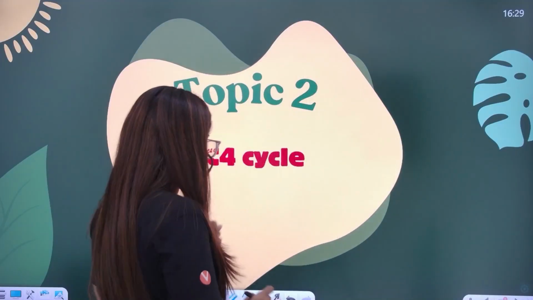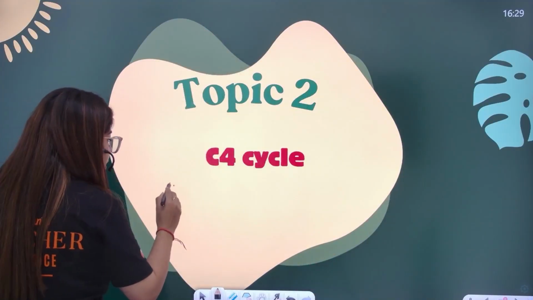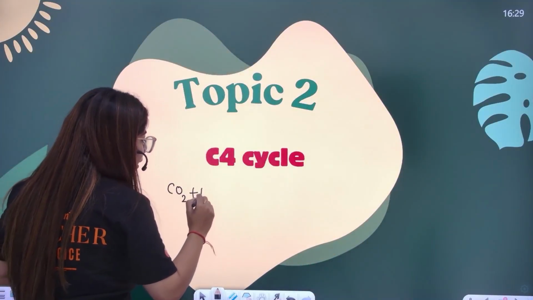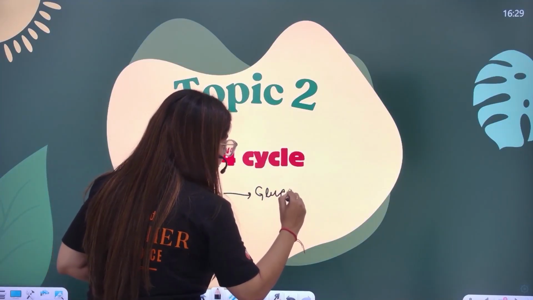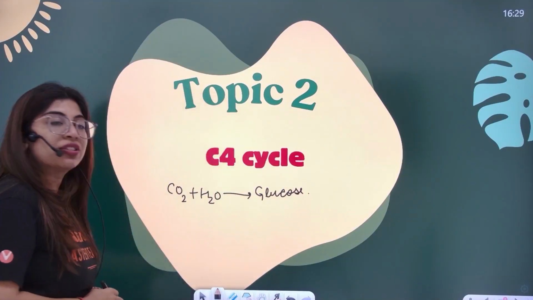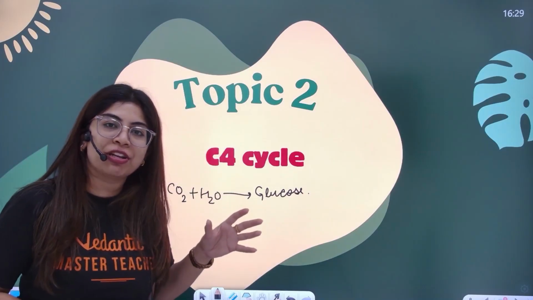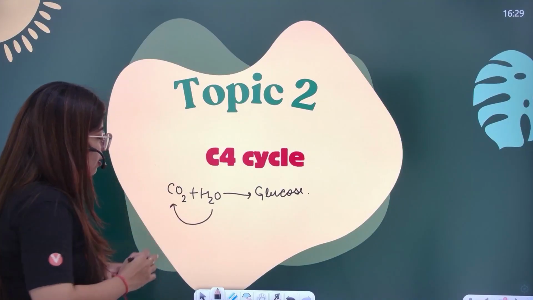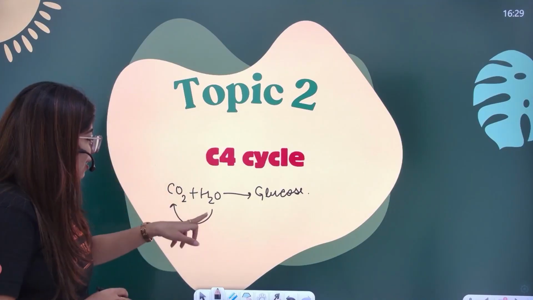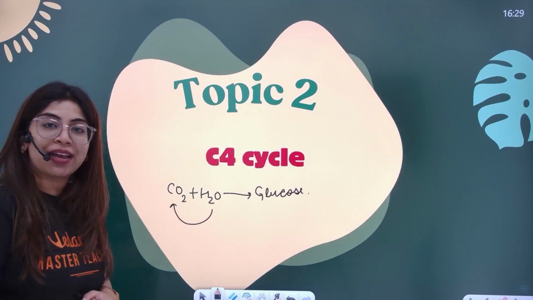So bachcho, understand this a little bit. From the initial classes, I always write carbon dioxide plus water gives rise to glucose. Now, what is the significance? It's not just an equation. It tells you that water is used to fix CO2. Water is used to fix carbon dioxide.